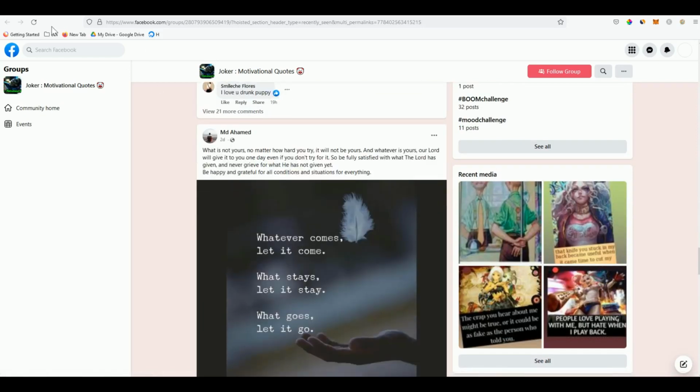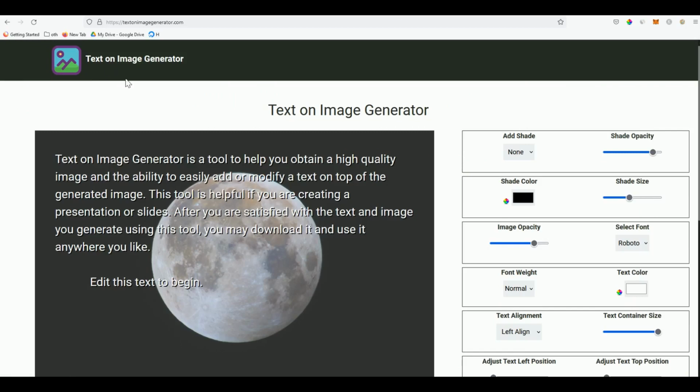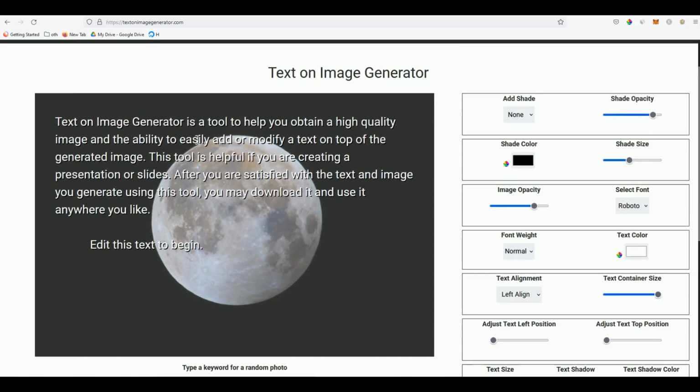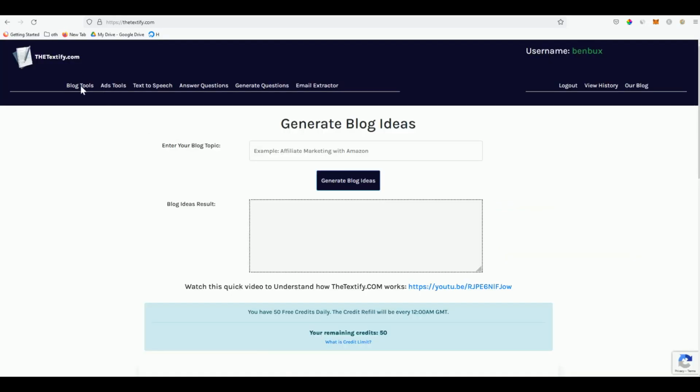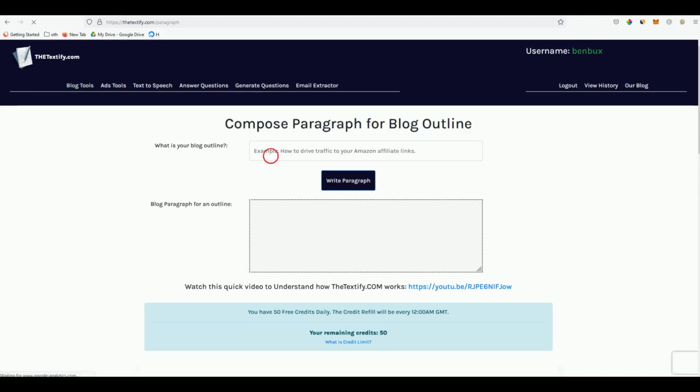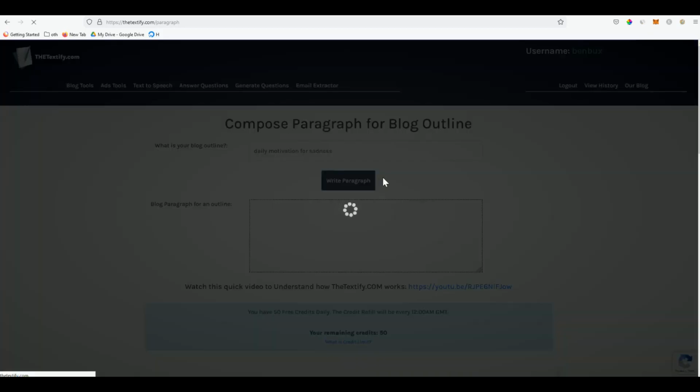What you can do here is use this website called Text on Image Generator. It will generate a beautiful high quality image, and then you will be able to easily modify the text and configure how it will appear. For example, let's go to textify.com and generate a beautiful quote. For example, a composed blog paragraph, and let's say daily motivation for sadness.